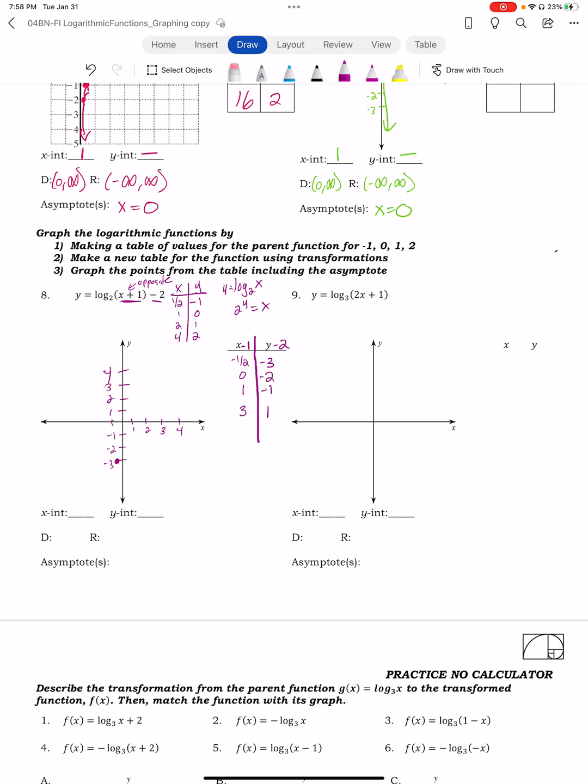And then we have 0, -2. And then we have 1, -1. Then we have 3, 1. In this case, I do have a y-intercept at -2.